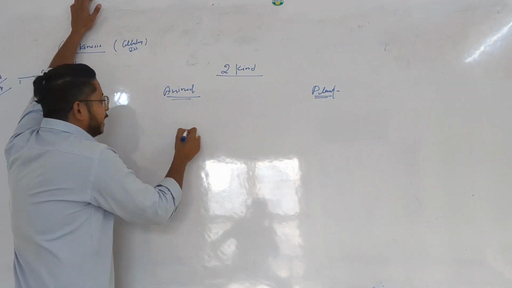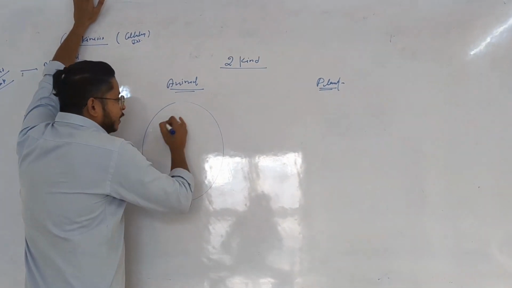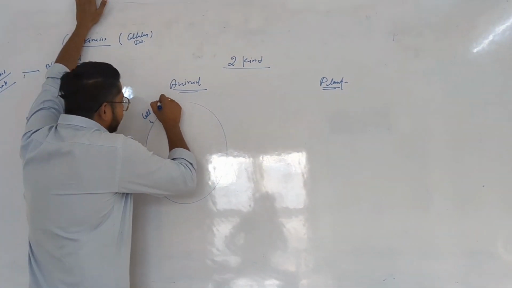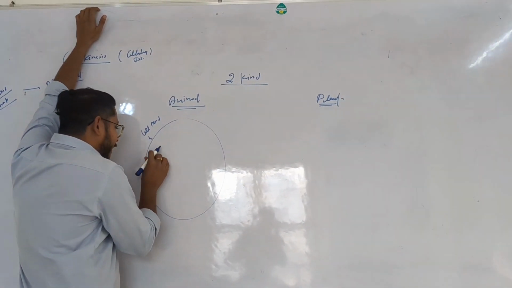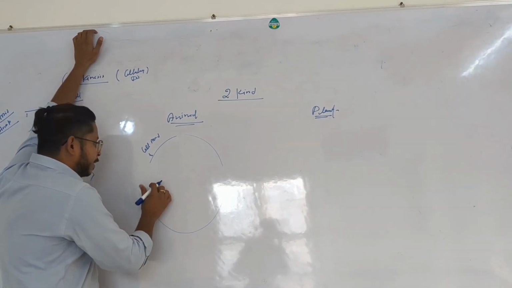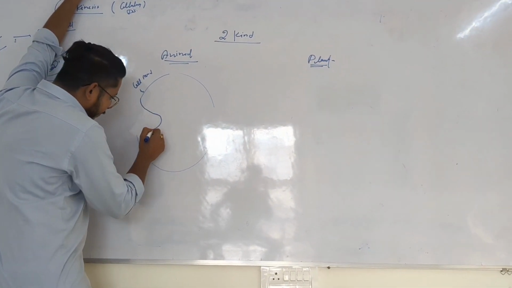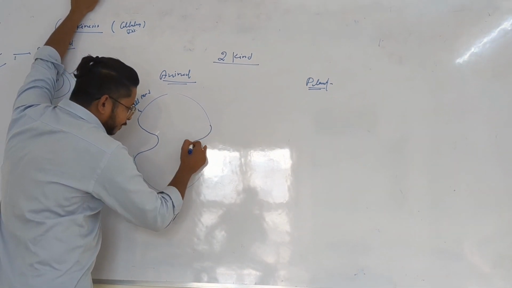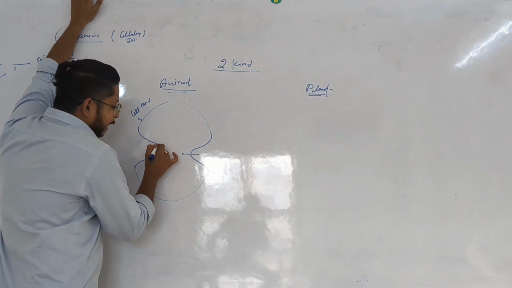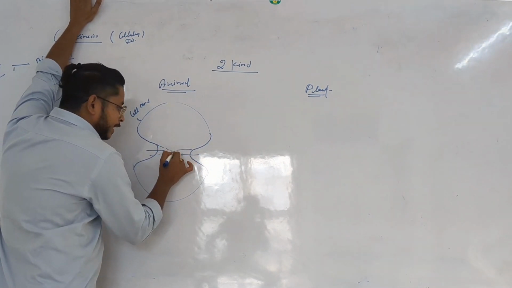In case of the animal cell, as you know, the body of the animal cell is surrounded by cell membrane only. So here the constriction of the membrane will be happening, a kind of pinching. Because of that, the cell membrane moves inside, and later it meets in such a way.